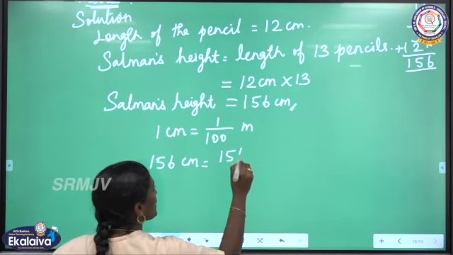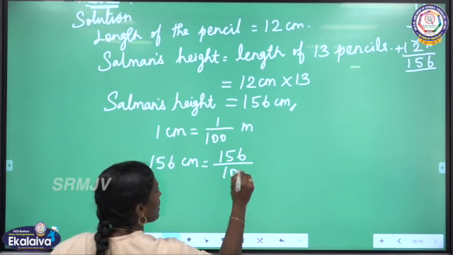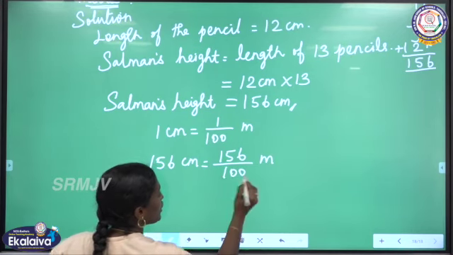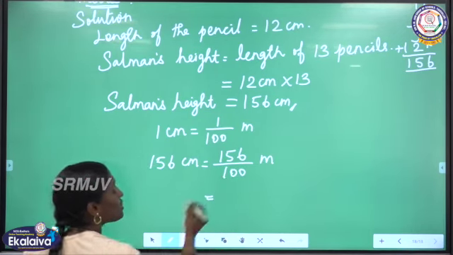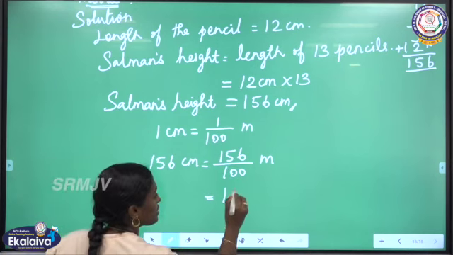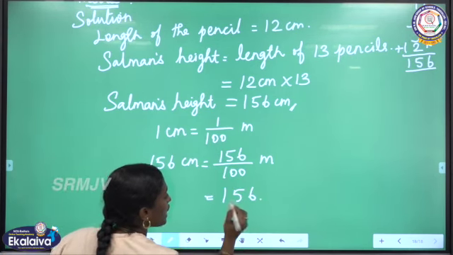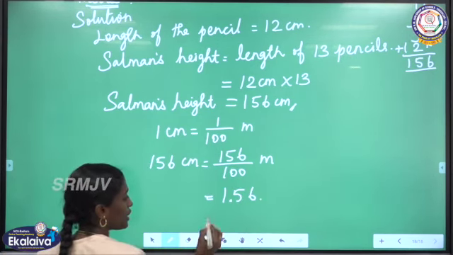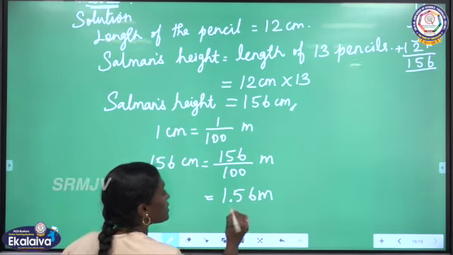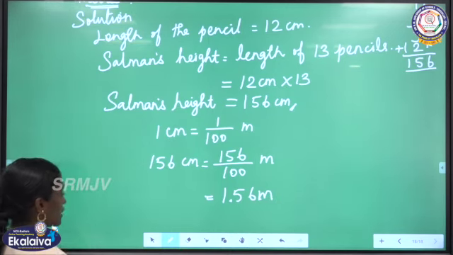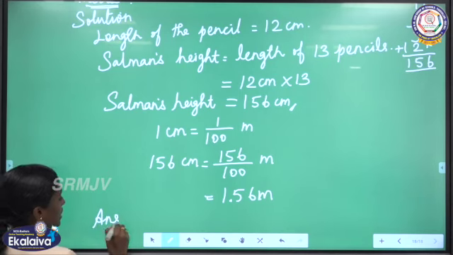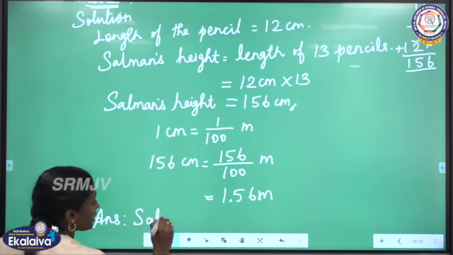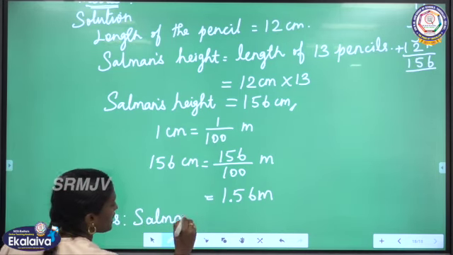So 156 divided by 100 meter. Here 2 zeros are there in the denominator, so we need 2 decimal places. So from the last, before 2 digits we have to keep the decimal point. So that is 1.56 meter. This is Salman's height. We got the height in meters.